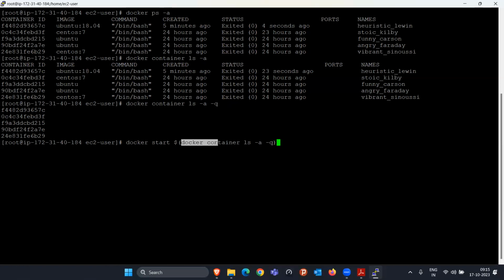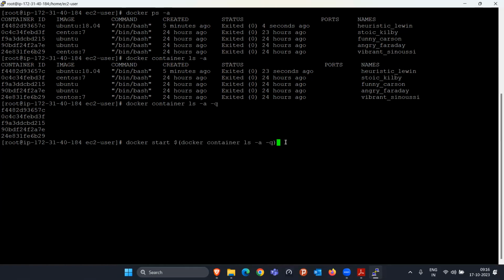The output of this command is going to be container IDs, and docker start is going to start the containers. So it will keep giving the first container ID, it will start, then the next, it will start, then the next. This command is going to start all the containers in a single go. Is this making sense?